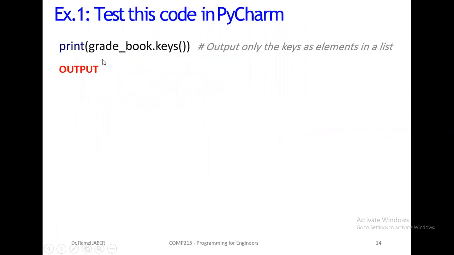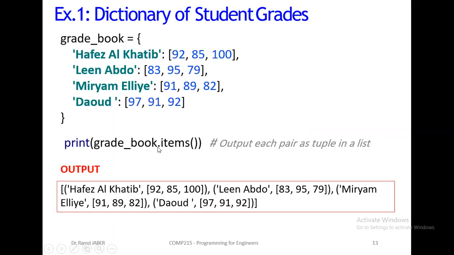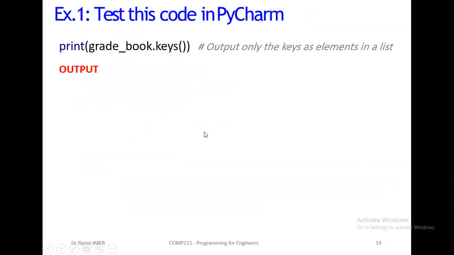Now, if I want to print gradebook.keys, here we print .items. The items output will be a list and a couple, couples inside a list. Now, .keys, the output will only print the keys as elements in a list.